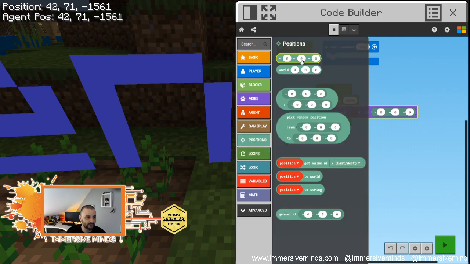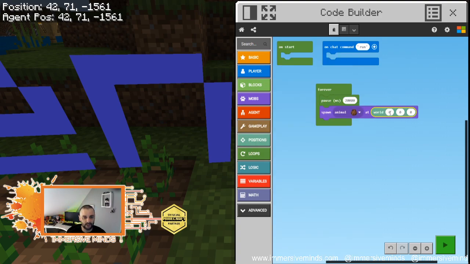And then I need to go to positions, world positions, and we're going to do, what did we say it was? It was 4271 minus 1561. That was 71, not 91. They'll appear 20 blocks too high and they'll die when they fall. There we go.